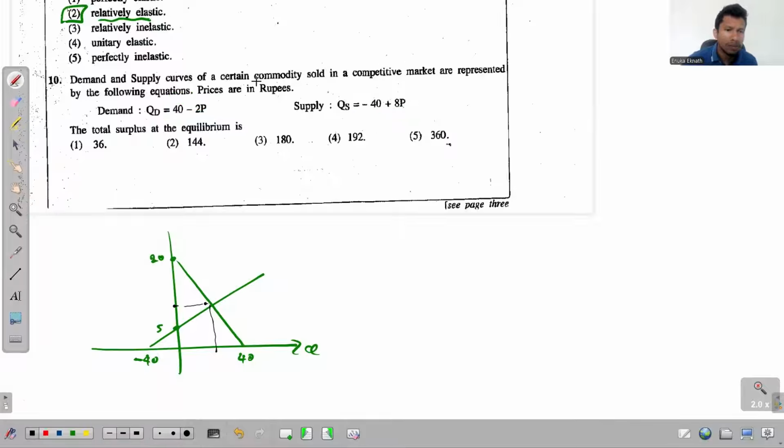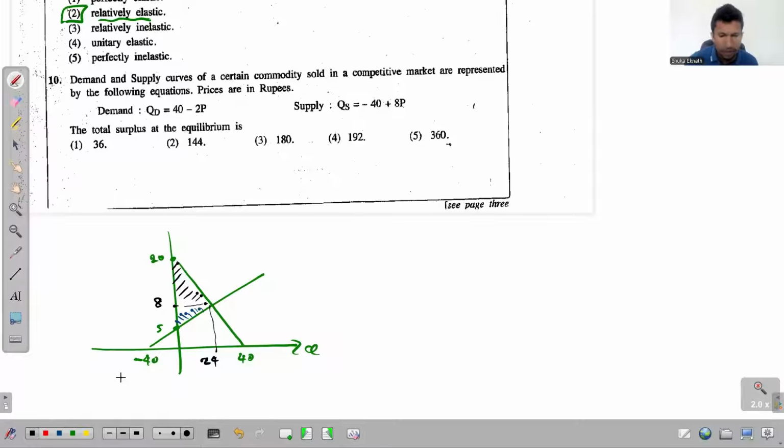So what's the equilibrium price? If anyone knows how to find the equilibrium price, so let me just do it quickly. So that is 10. So equilibrium price is 8. And then if it is 8, how much is the equilibrium quantity? That will be 24, right? 24 is the equilibrium quantity. So you know how to find that. Now, the total surplus, as I mentioned earlier, it is the total of this consumer surplus and this producer surplus.